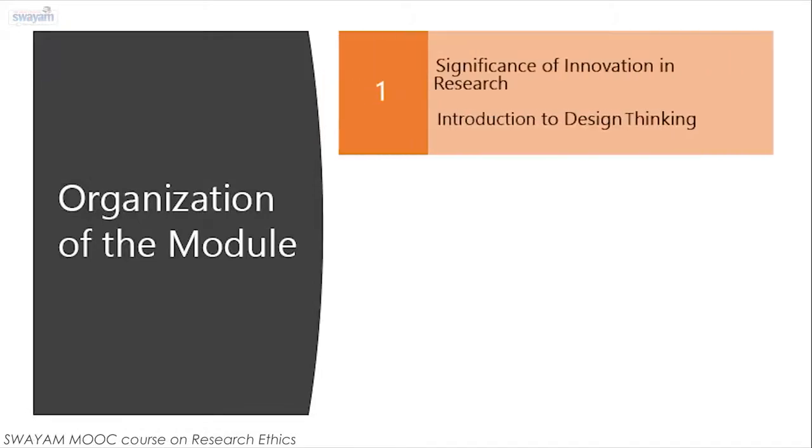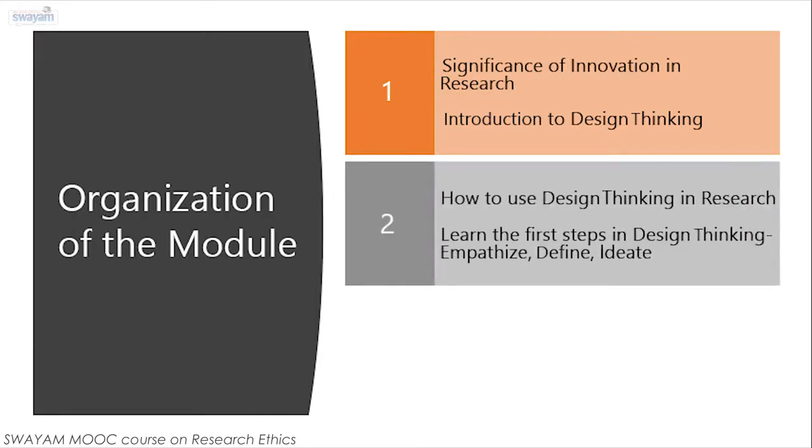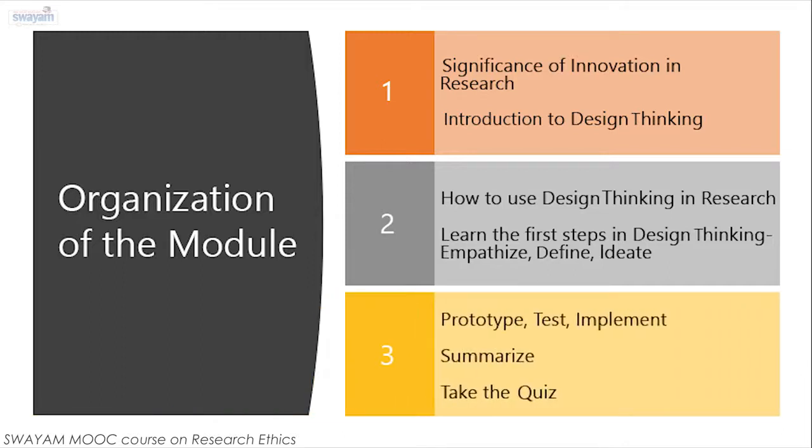This module is divided into 3 segments. In the first segment, we will understand the significance of innovation in research, learn about the design thinking process. In the second segment, we will look at how design thinking can be used in a research process. We will go through the first few steps of design thinking using an example. In the third segment, we will learn methods of ideation, prototyping, and testing. We will then summarize our learnings.